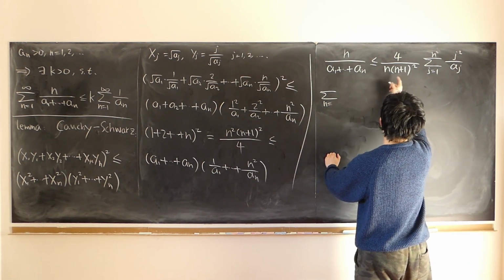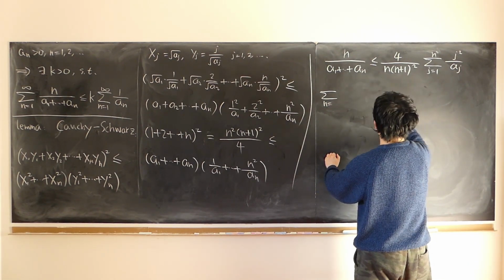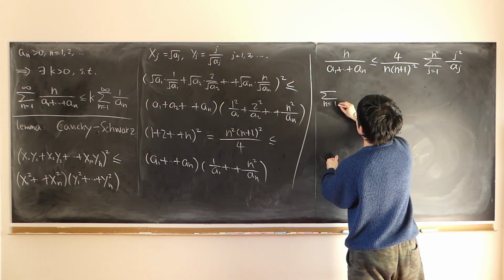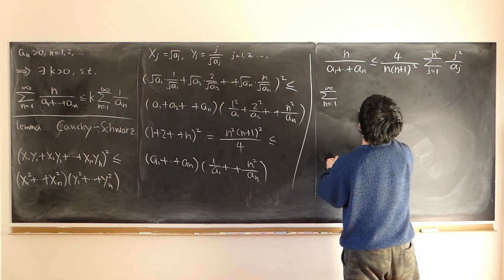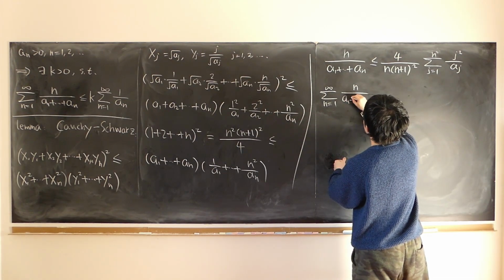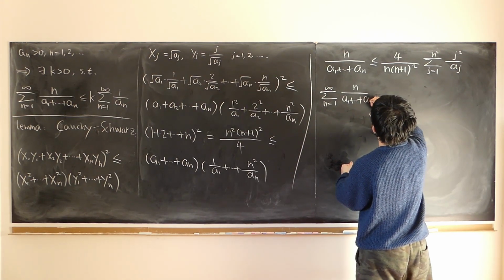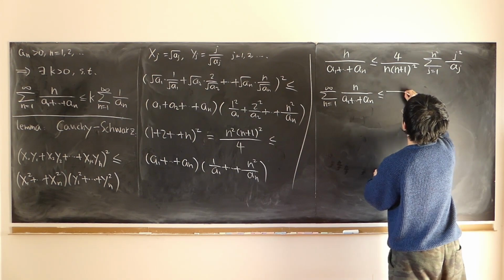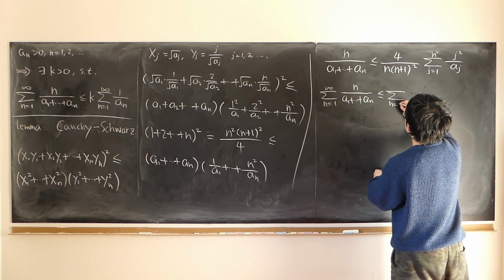So then we just take the infinite sum. This is true for every n, so if we let n sum from 1 all the way up to infinity, it should also remain true. N over a1 plus all the way up to an is less than or equal to the sum over n from 1 to infinity.